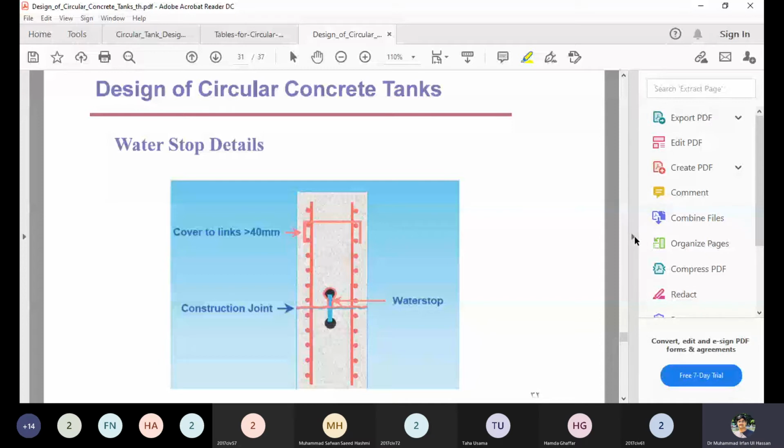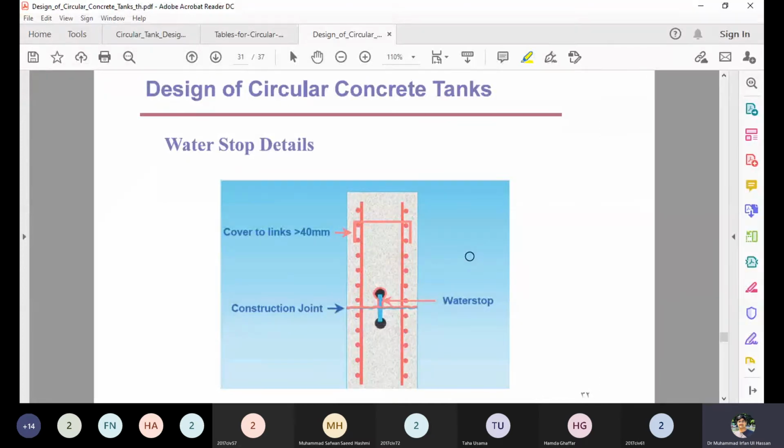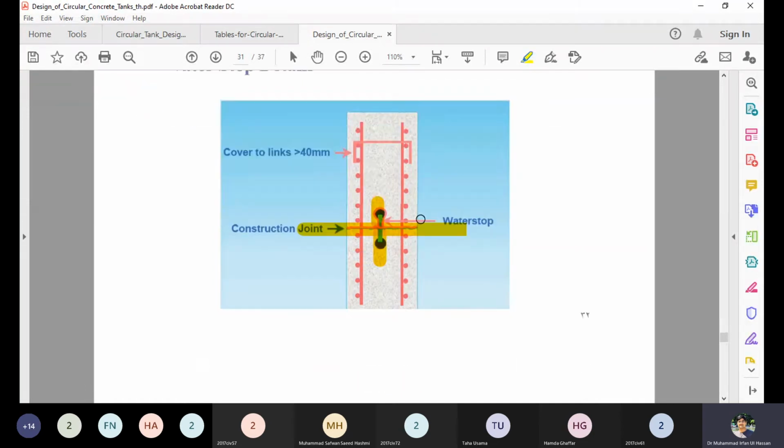So for that, it's better that you do the concreting maybe 1 day, 2 days, 3 days, and wherever you stop the concreting work, a joint is provided, and that joint is called the construction joint. But across the construction joint, there will be a water stopper, of which half part will go in the older concrete, and half part of the water stopper will go in the new concrete. So this will avoid the leakage across this place. So leakage will not be possible at that location.